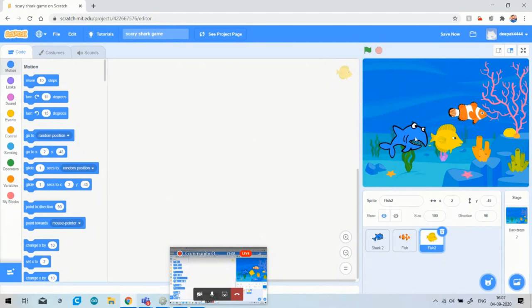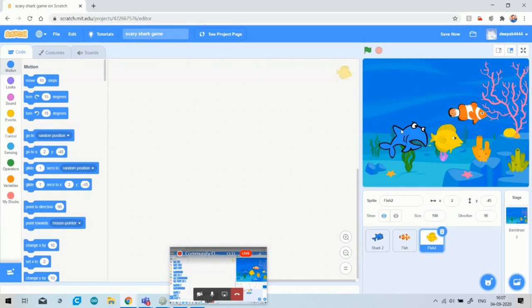My game is that my shark will move according to my mouse. Means the whole command of the shark I will keep in my hand. And the fishes you are seeing, these are the two fishes, yellow one and orange one. The yellow one is the safe fish and the orange one is the toxic fish. So we have to avoid letting the shark eat the orange fish.